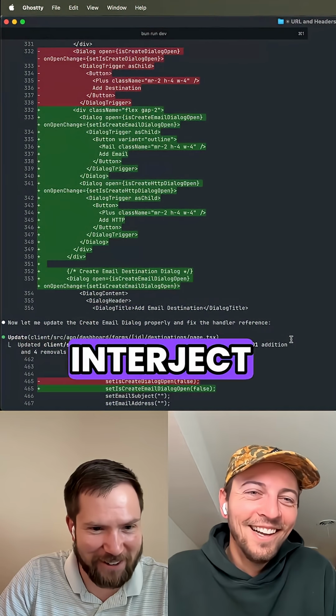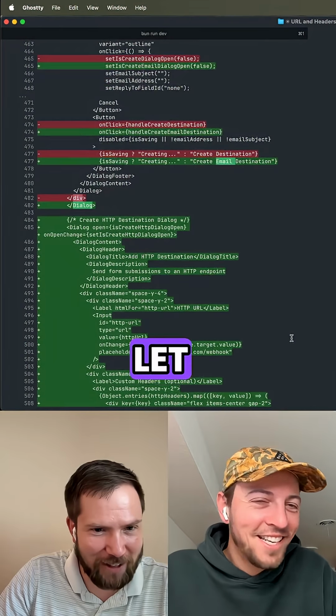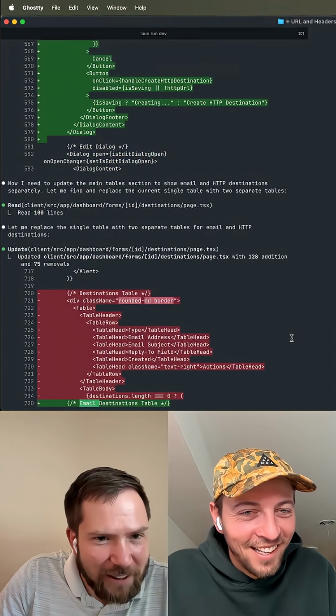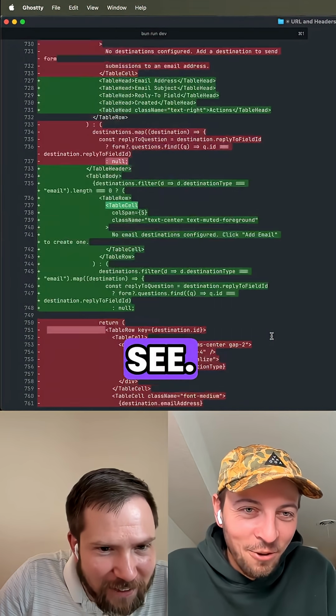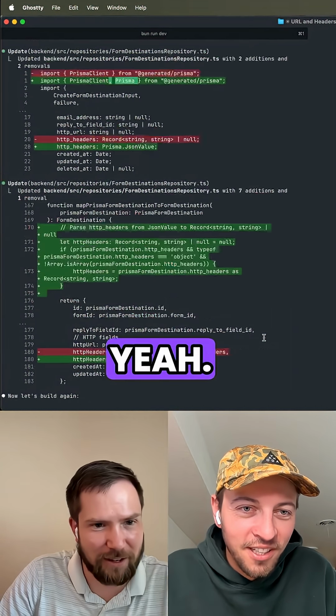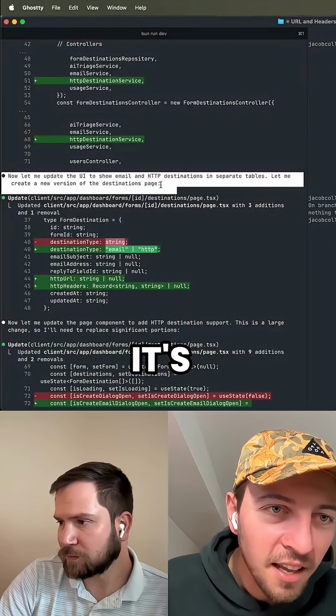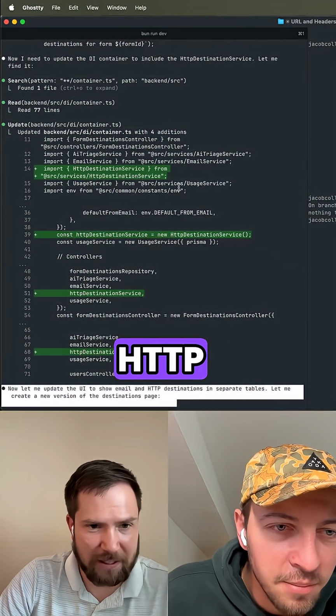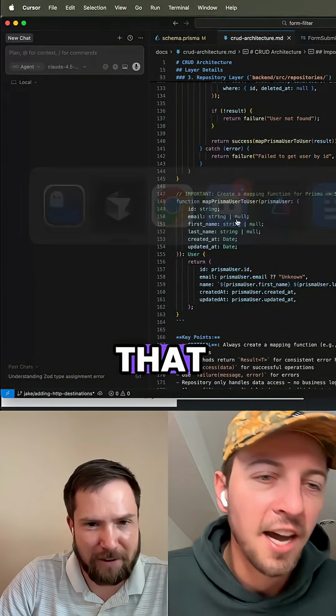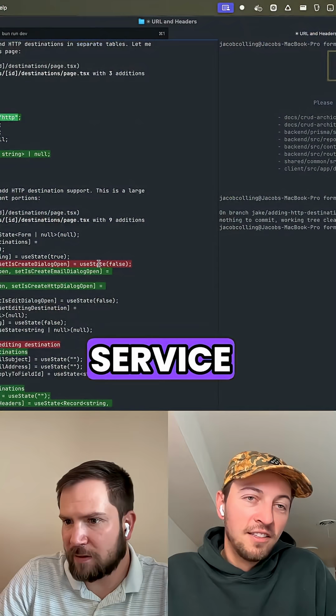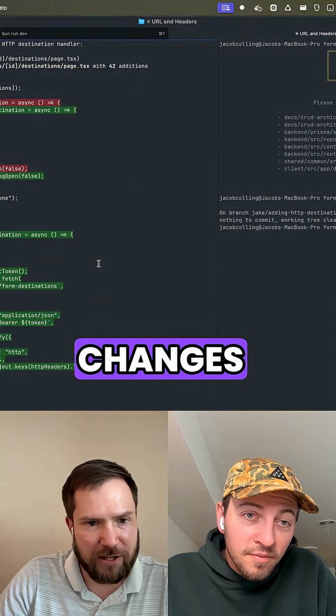Oh, you might have to interject on that one, but that's why we let Claude cook, with Git. You can always revert it, or at least see what actually changed, which looks pretty substantial. What is this service class that it's creating? HTTP destination. Oh, I guess that kind of parallels your email service. All right, so we got UI changes being made.